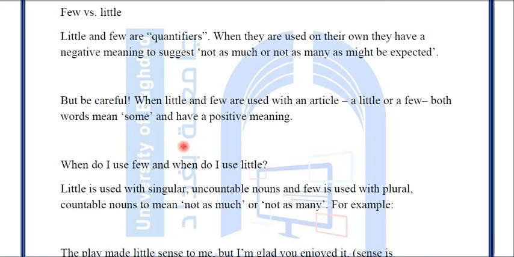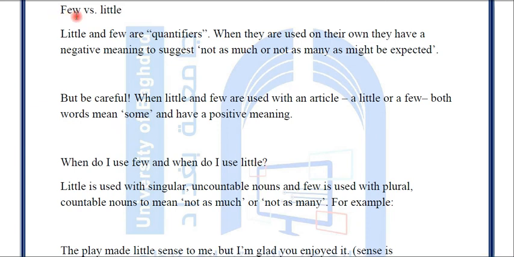Okay? A few and little are quantifiers when they are used on their own. They have a negative meaning to suggest not as much or not as many as might be expected. So a few and little are quantifiers when they are used on their own. They have a negative meaning to suggest not as much or not as many as might be expected. So here, when we use them in the sentence, it will have a negative meaning.